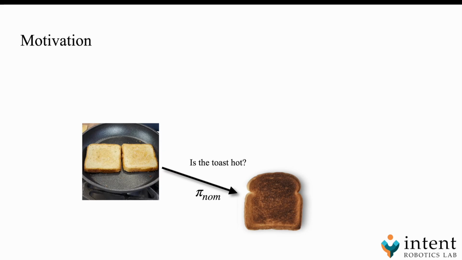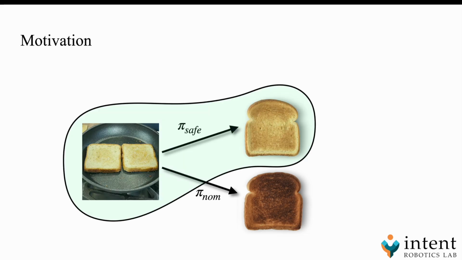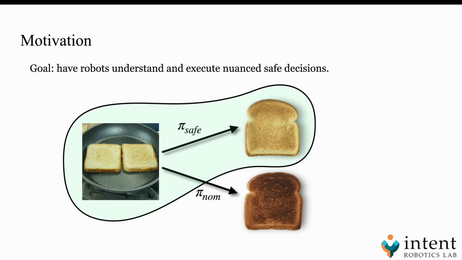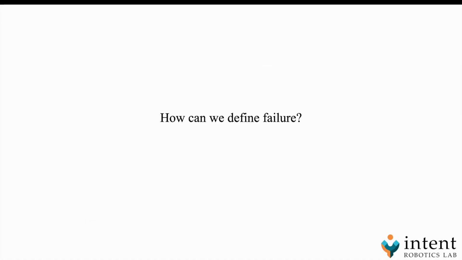A logical question one might ask in this scenario is, is the toast hot? If one can reason about the toast temperature, it becomes easy for a human to plan out the next sequence of actions that will allow them to end up with a nicely prepared piece of toast. Given our goal, a logical next question to ask is, how can we define failure? For the toast preparation scenario, for example, how can the robot learn to model failure qualitatively through quantitative means?